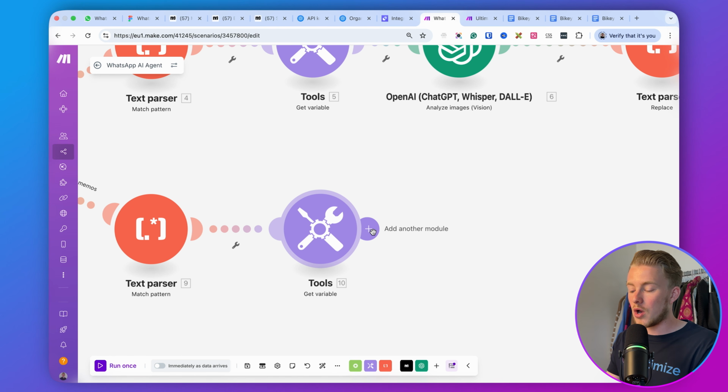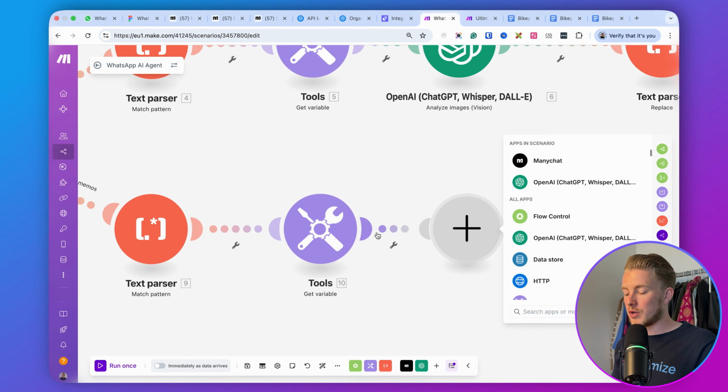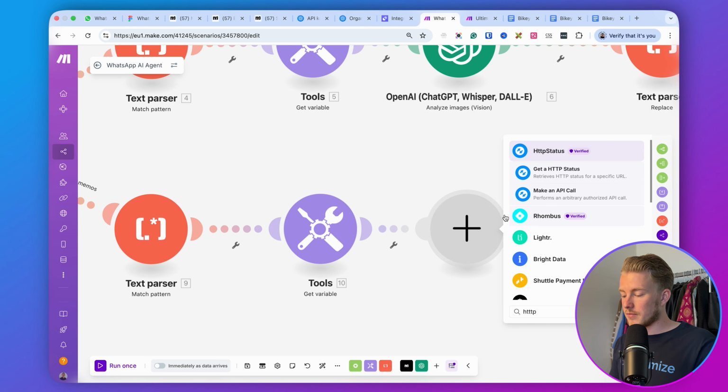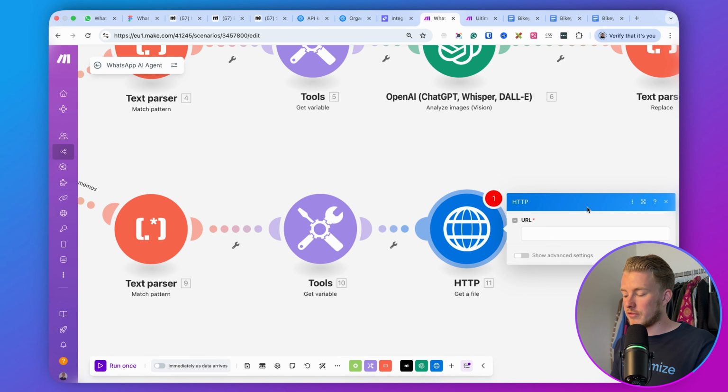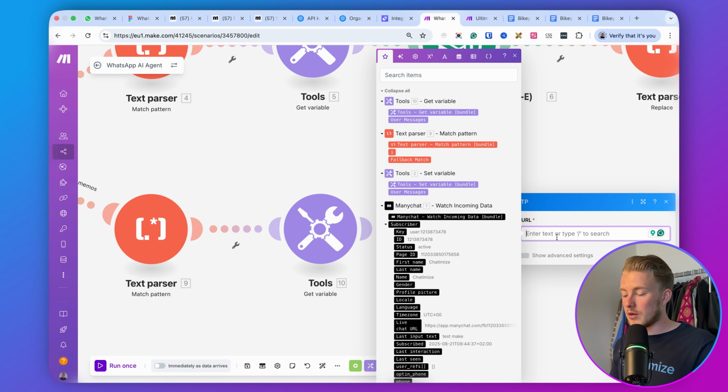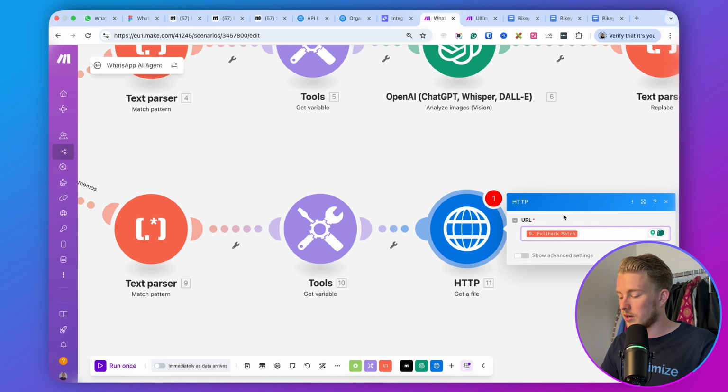So we need to download the voice memo file. In order to do that, what you can do is you can add another module, and this will be called HTTP, this one, and then get a file. So it downloads a file from a given URL, and the URL that we basically have is the fallback match that we get, right? So what this will basically do is it will look for the voice memo URL, and it will store the voice memo URL in the fallback match. So that's what we do over here.